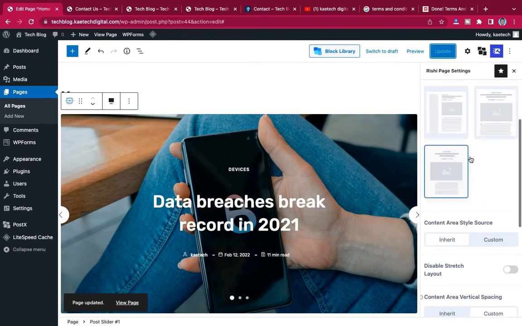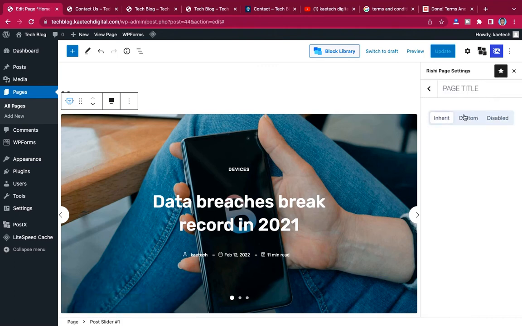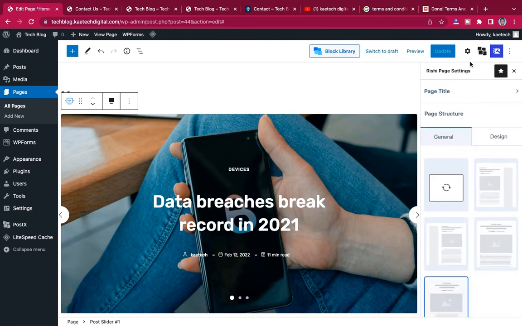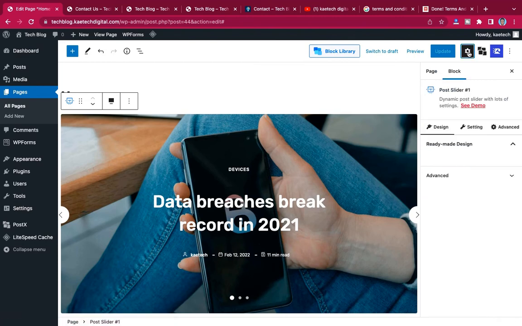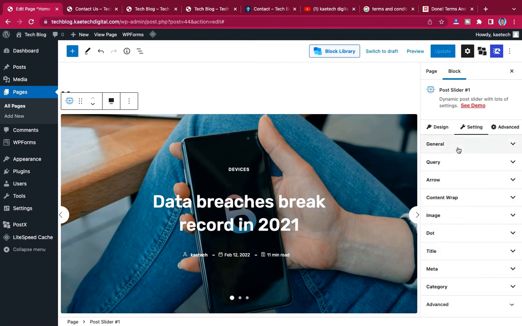Now let's try to edit the page itself. If you want a page title, you can enable it, but if you want to disable it, you can disable it too. Now let's go to the settings of the page itself. So let's click over here. Now these are all the general settings. So this is the general settings.